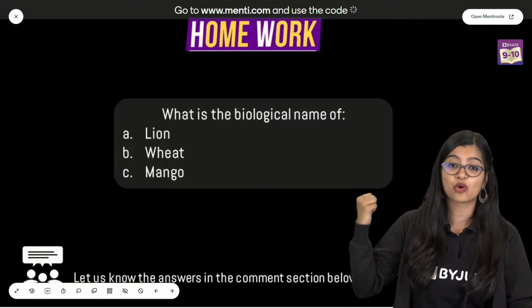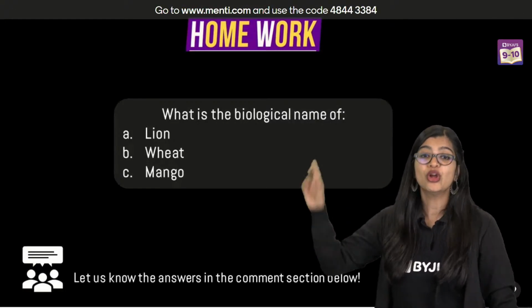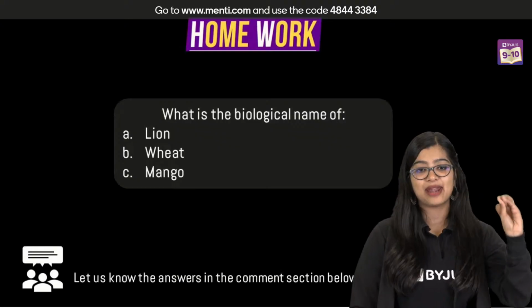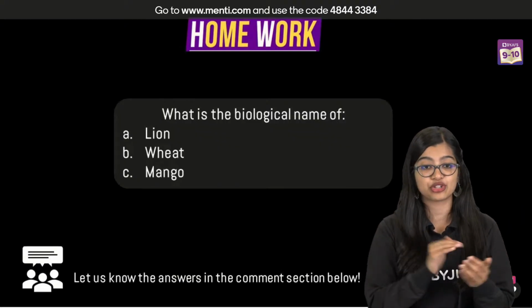And of course, here's a quick homework question for all of you: write down what is the biological name of lion, wheat and mango in the comment section below.